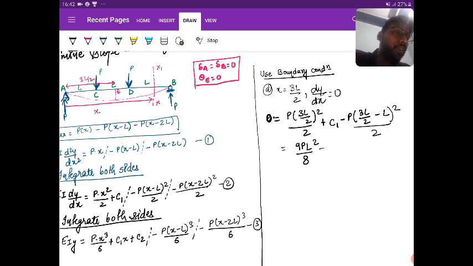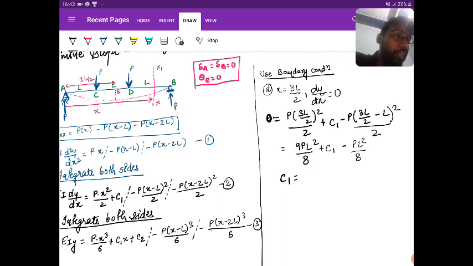Right. Plus C1, minus (3L by 2 minus L, that is L by 2) whole square, so it is PL square by 2 square into 2, that is PL square by 8.